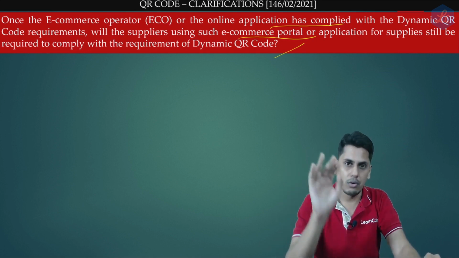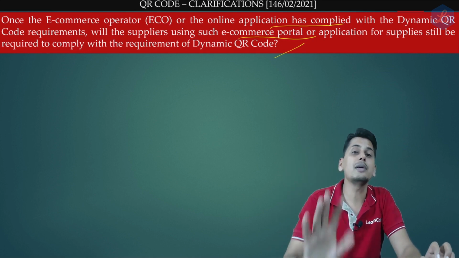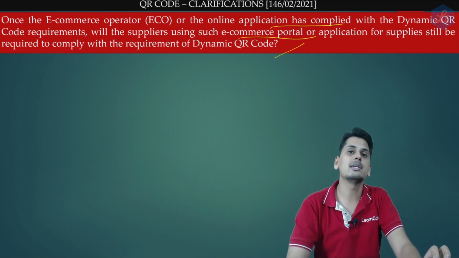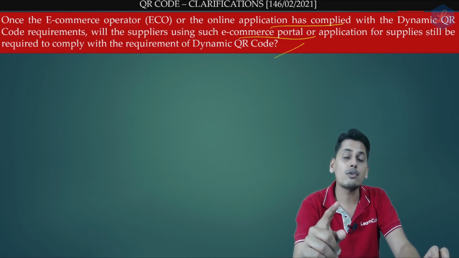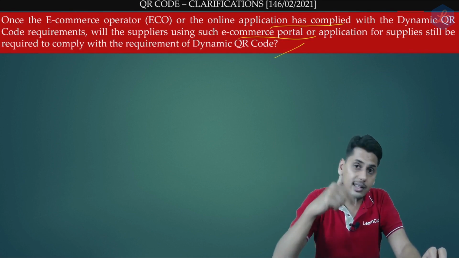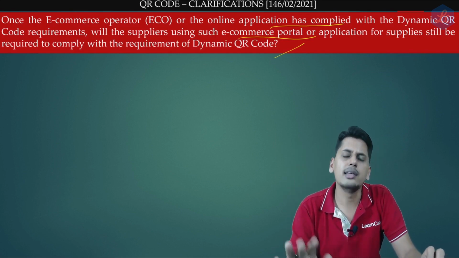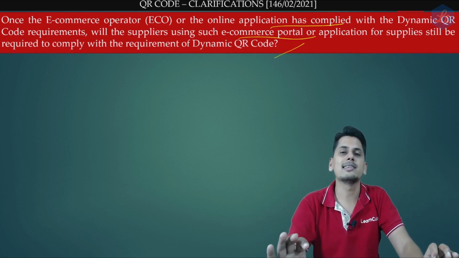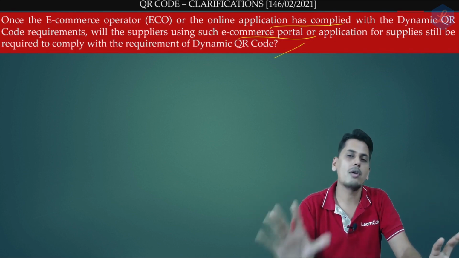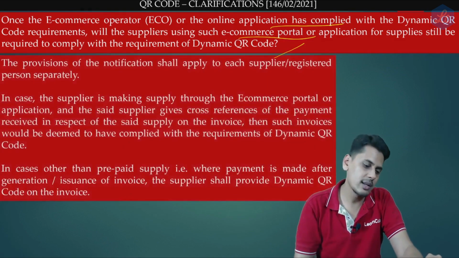So friends, however, in case it is a prepaid invoice, which means that first the buyer has already made a payment and only then the goods are going to be delivered, in those cases, if the reference number of payment is printed on the invoice, it is a valid compliance of the dynamic QR code. Let's have a look at the reply.